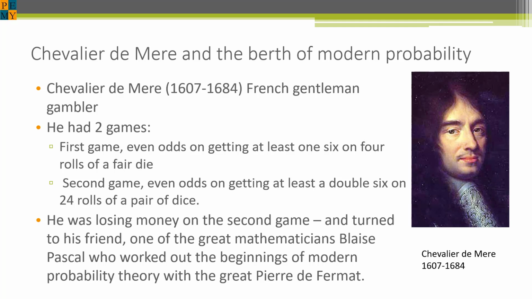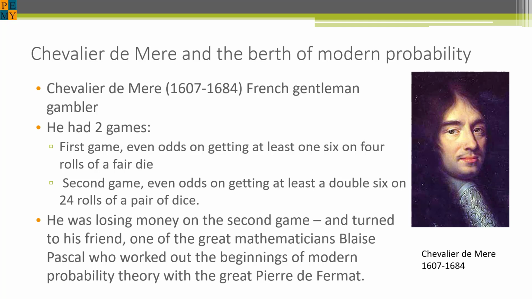The second game was to bet with even odds on getting at least a double 6 on 24 rolls of a pair of dice. He correctly believed the chance of getting a double 6 in a single roll of a pair of dice was 1/36, because there's only one way to get two 6s on a single toss of two dice and a possible total of 36 outcomes.